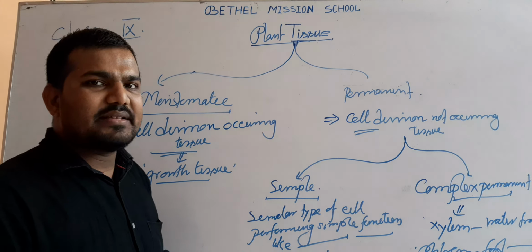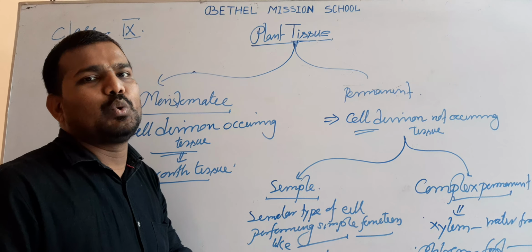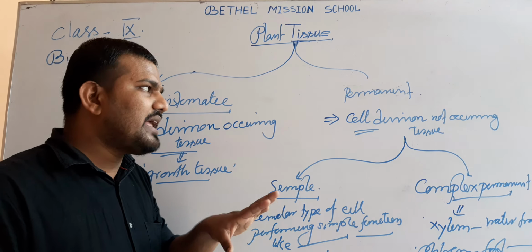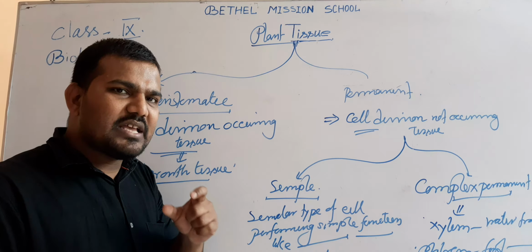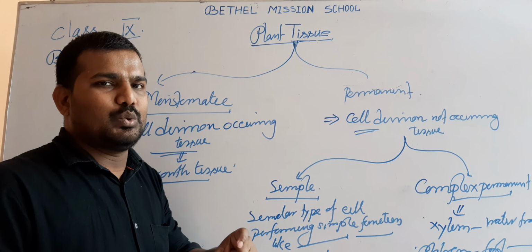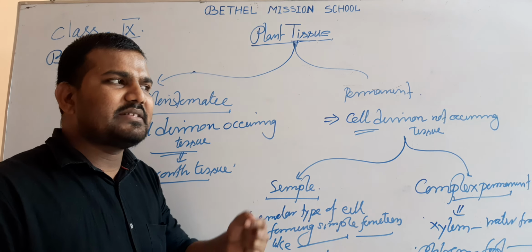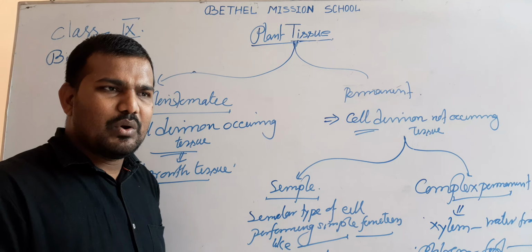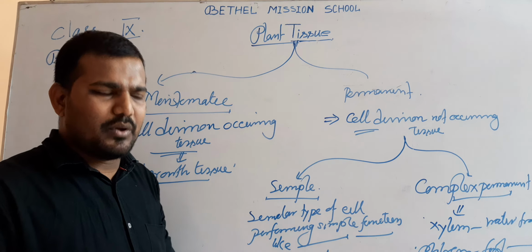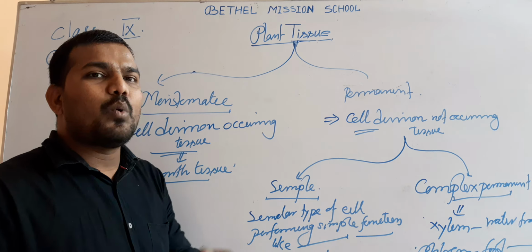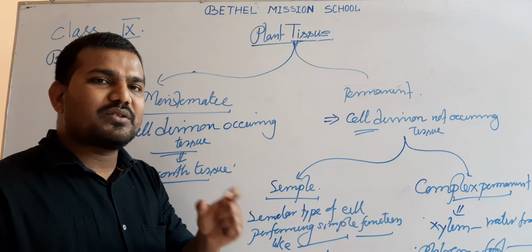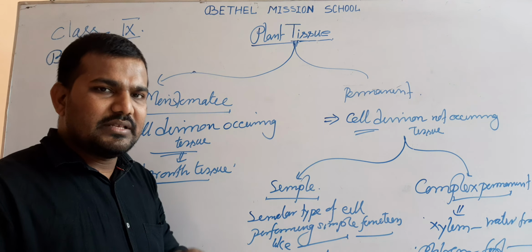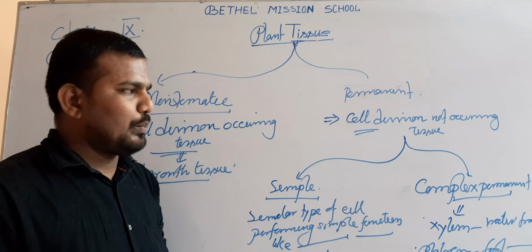Along with that, some specialized tissues are also present in the plant. They are known as special permanent tissues. For example, the latex-containing tissue, or laticiferous tissue. In some plants, if you strike the plant stem, some white sap is discharged. That is known as latex. These are specialized types of tissue.